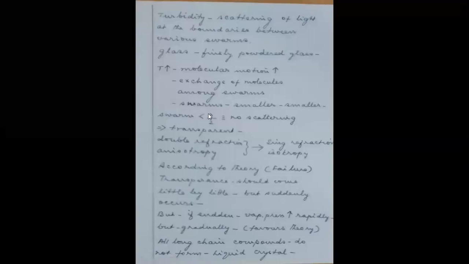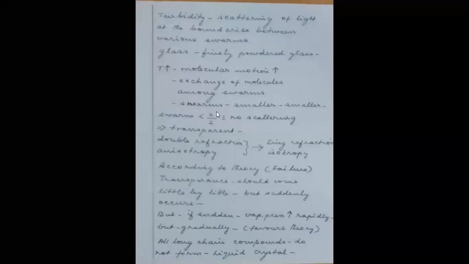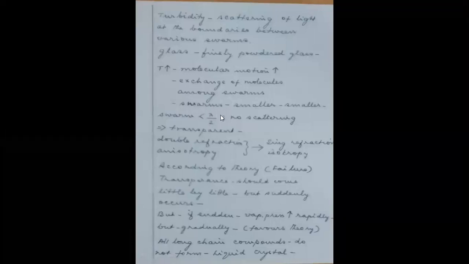When the swarm is much smaller than half the wavelength of the light, the light cannot be scattered by the swarm. At that condition, the crystal becomes totally transparent. And therefore, the double refraction and anisotropy will all get converted into single refraction and isotropy. So this is the swarm theory of liquid crystals. I suppose you understand. Let me repeat so that you will understand better.